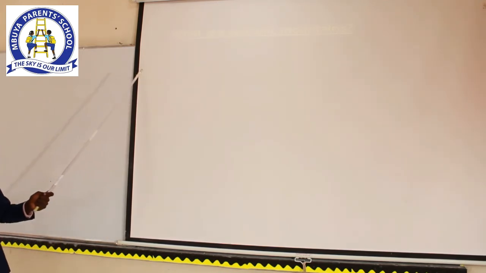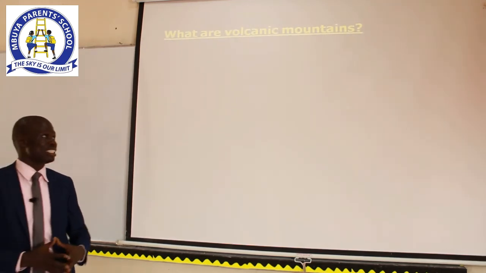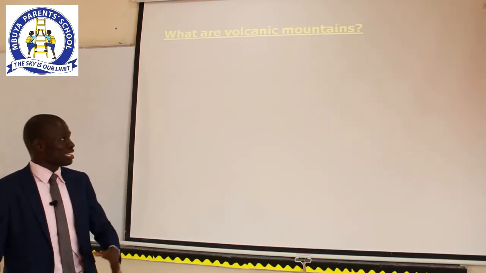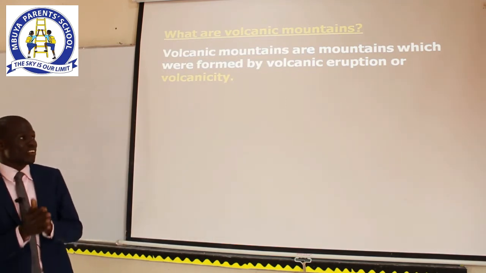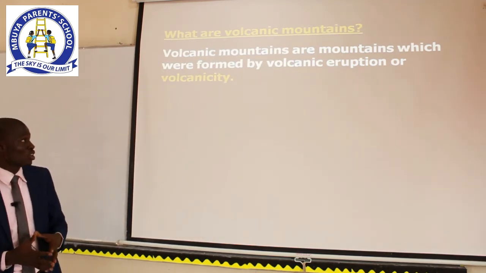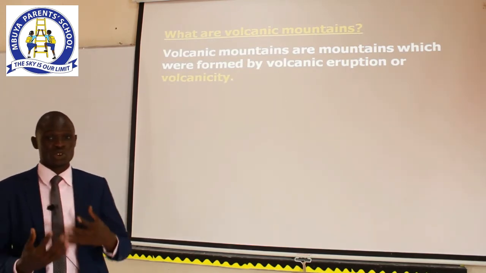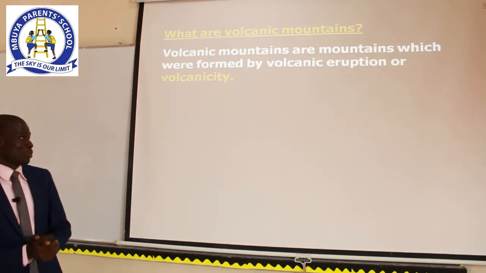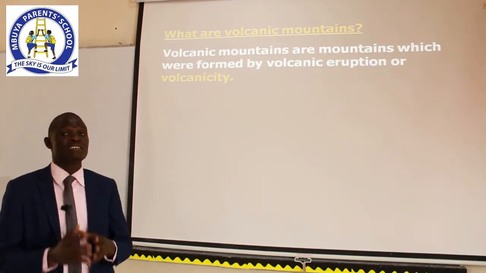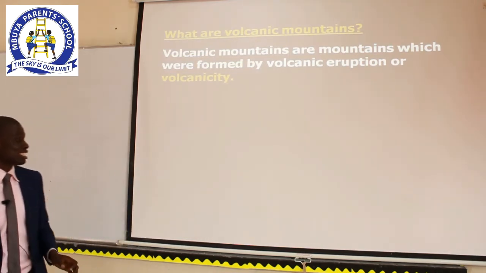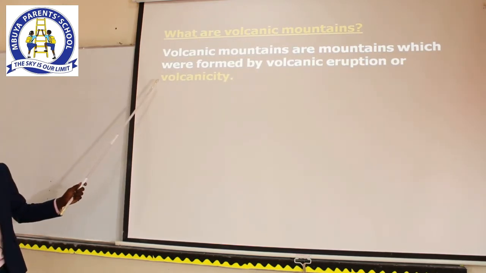Let's move on to volcanic mountains. What are volcanic mountains? Volcanic mountains are mountains which were formed as a result of volcanic eruption or volcanicity. The word volcanicity comes from the word volcanic. Can we spell the word volcanicity together? Let's spell it together. Volcanicity.